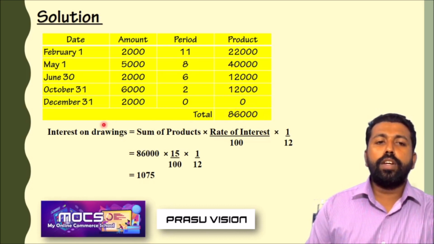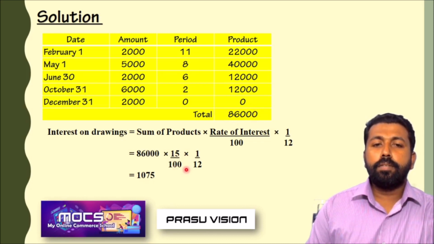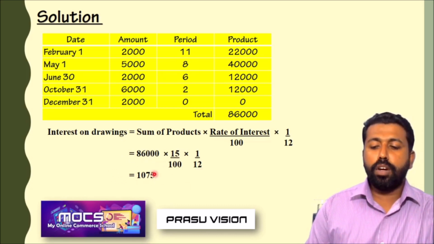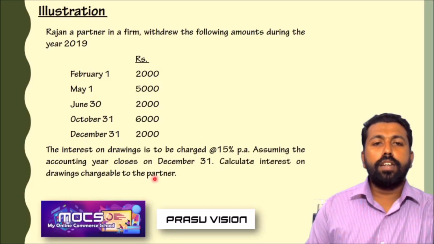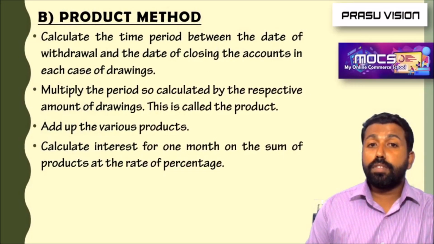Then calculate the interest on drawings by applying the equation: sum of products 86,000 into rate 15 by 100 into the period 1 by 12. We will get the same amount of interest on drawings as in the simple method.